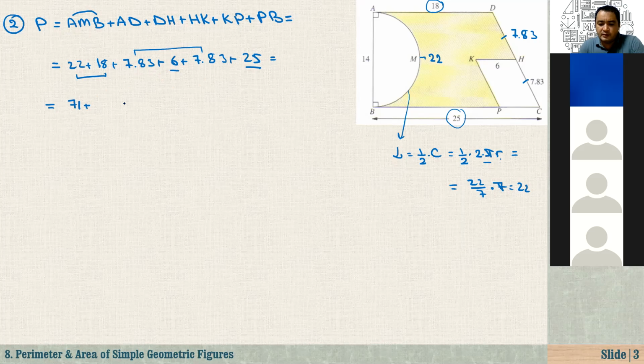That is 71 plus 2 times 7.83. That's equal to 86.66. So the perimeter of the shaded region is 86.66 cm.